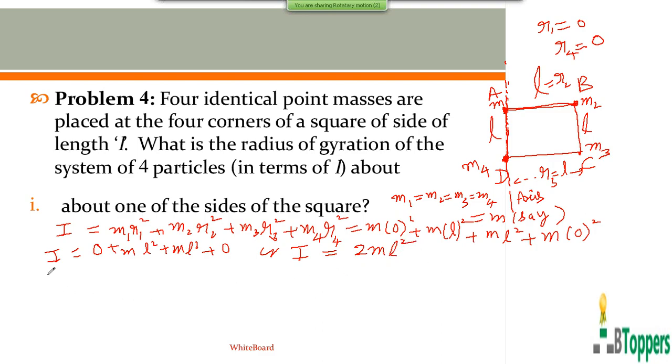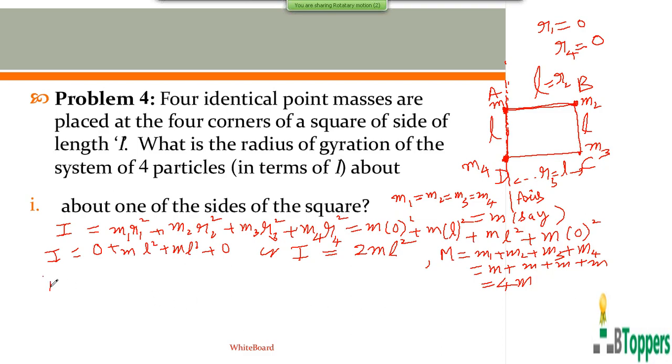The total mass of the system of the four particles is denoted by capital M. That is M1 plus M2 plus M3 plus M4. Here all the 4 point masses are identical, all the 4 point masses are equal. So the mass of each particle is denoted by small m. So the total mass of the system of the 4 particles will be 4 times the mass of one of the particles.